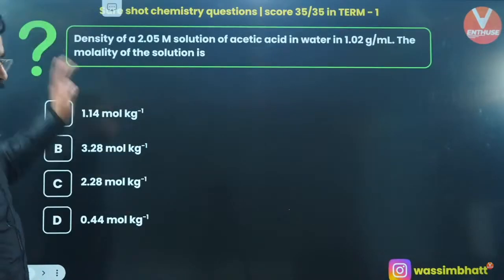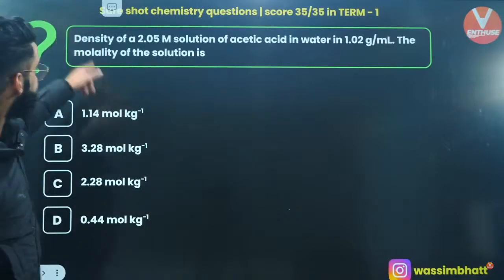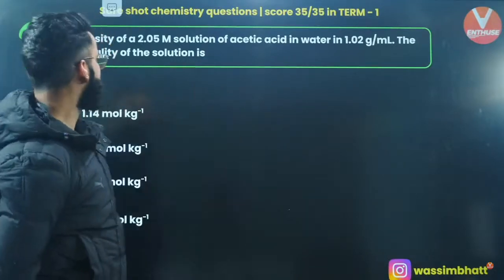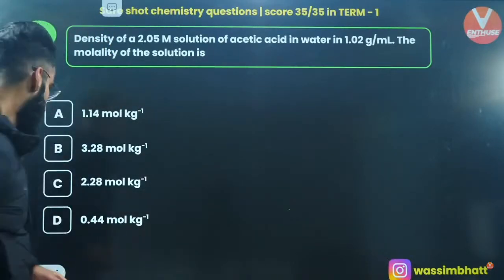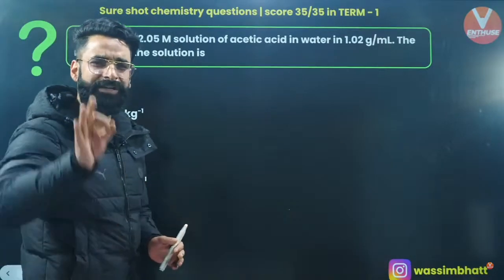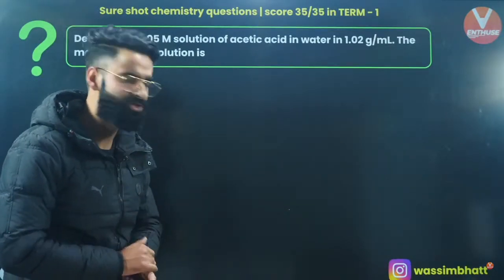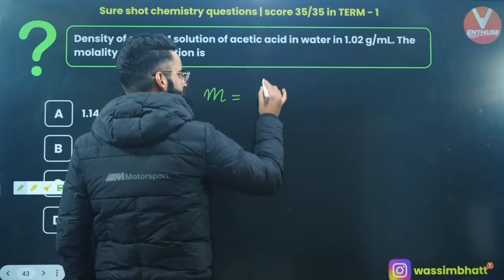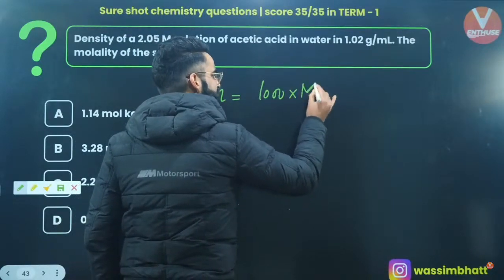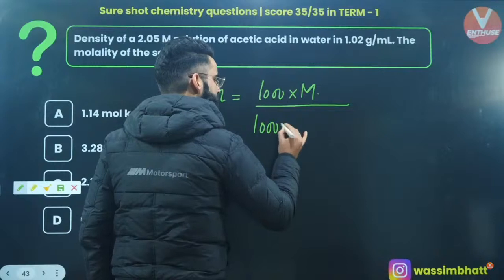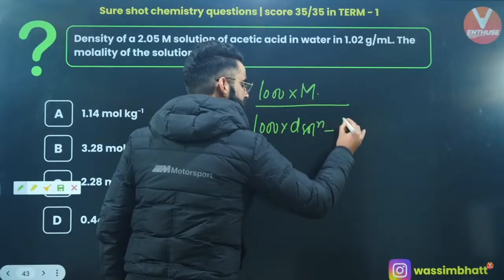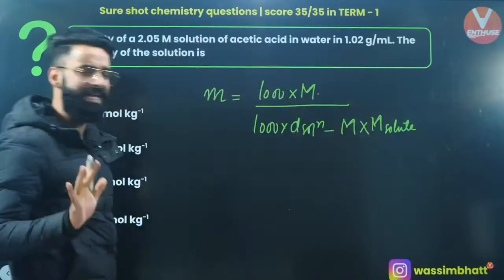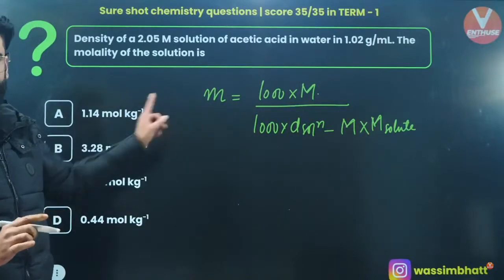Wonderful. Moving on to one more. Kill it fast. The density of a 2.05 molar solution of acetic acid in water is 1.02 grams per ml. The molality of this solution will be? Well, people, let me give you one direct relation between molality and molarity, so remember it from now onwards. Molality is always equal to 1000 multiplied by the molarity of the solution, divided by 1000 multiplied by the density of the solution minus the molarity multiplied by the molar mass of solute. This is one direct result between molarity and molality. I hope you are going to remember it from now onwards.